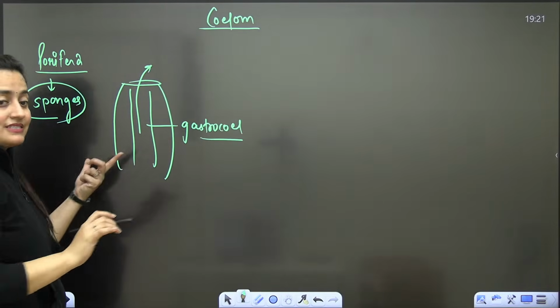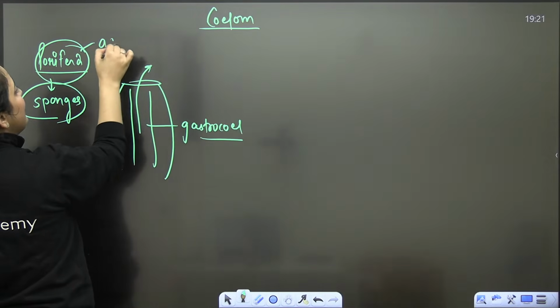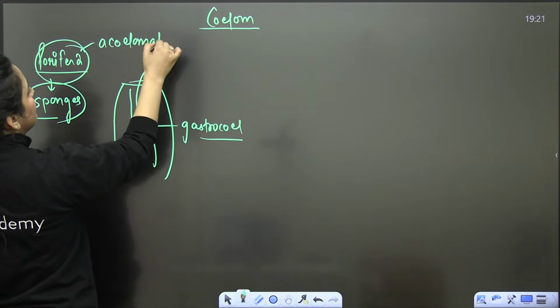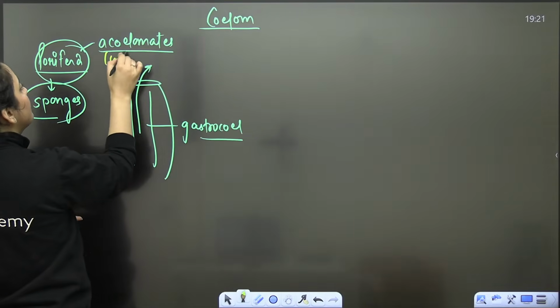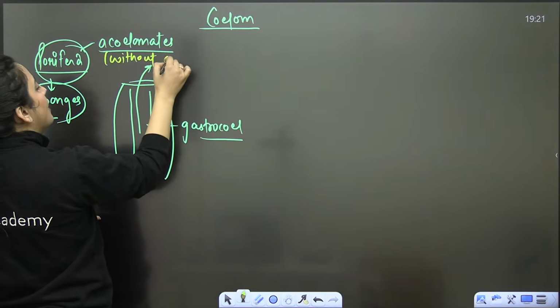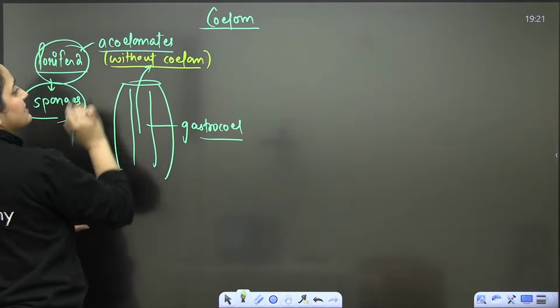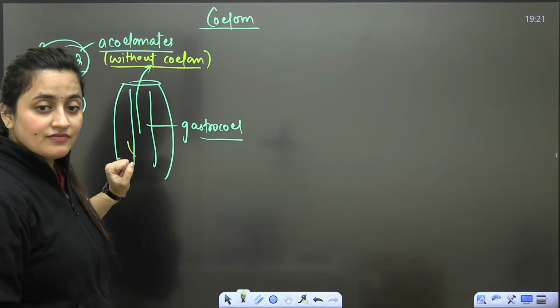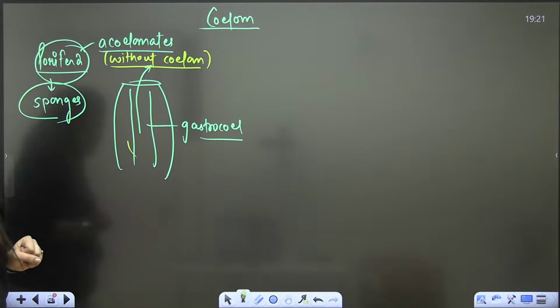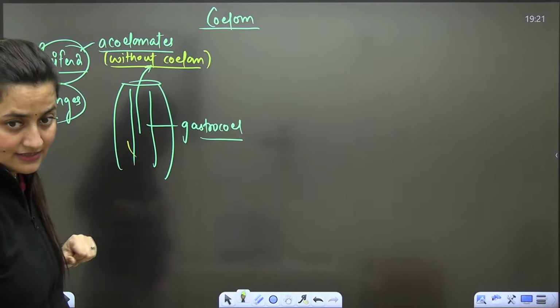We discuss that, but still we say that poriferans are acoelomates, right? So what is the meaning of being acoelomate? Acoelomates means without body cavity, without coelom. Coelom, you are right, it is the body cavity, but here also we have the cavity, but still why do we say it is without coelom? I have seen students asking this thing again and again.